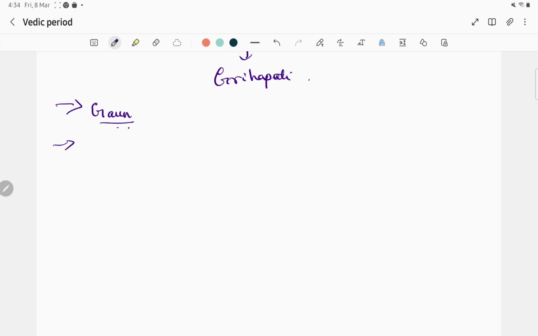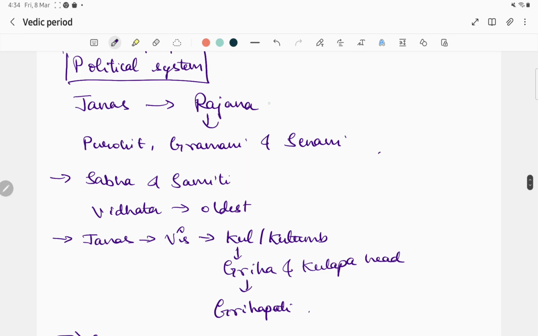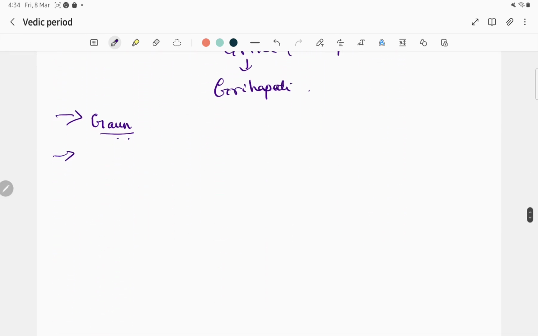And this Rajan had no army. So there were no armies. It is also said that the Battle of Ten Kings took place during these times, and it was won by Raja Sudas of the Bharata Jana. So this is about the political system.